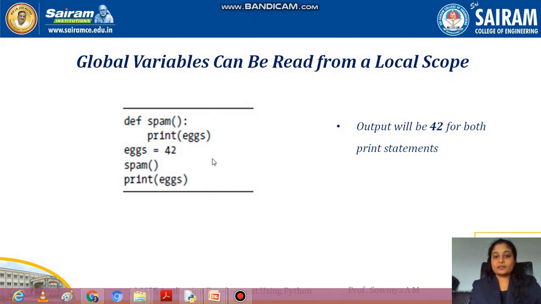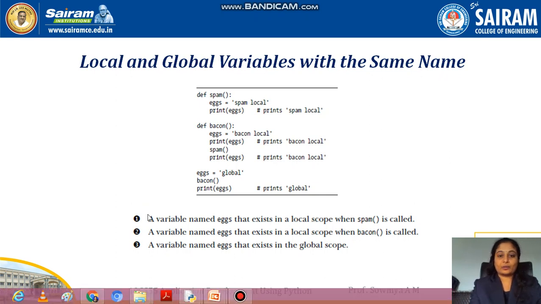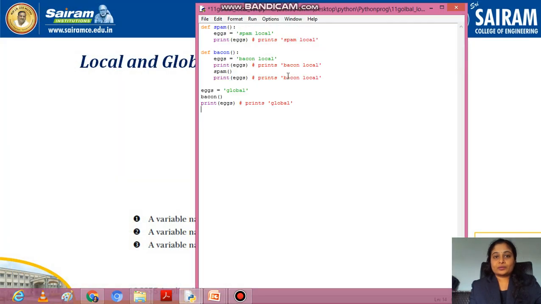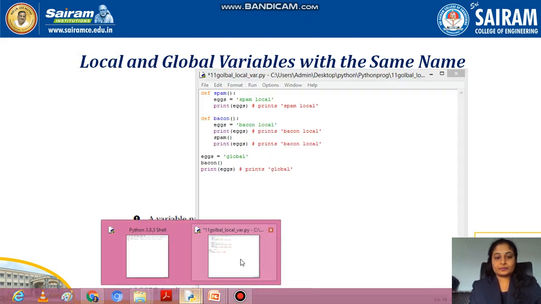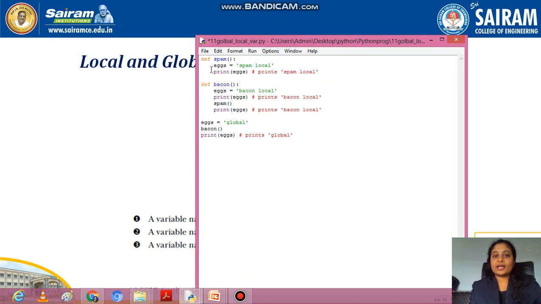So next, local and global variables with the same names. How does it work? If there are two variables, one global and one local, with the same name, we'll execute this program and see how it works. So I have a program written here for defining global and local variables.